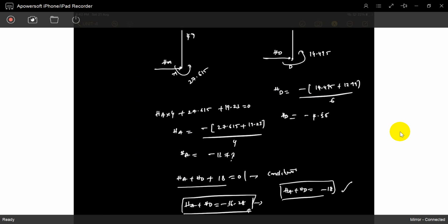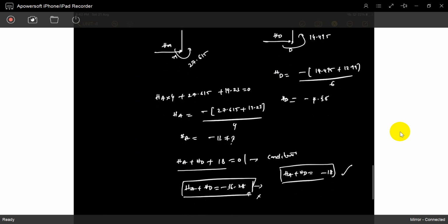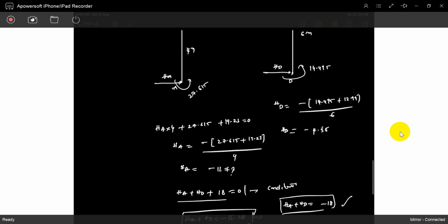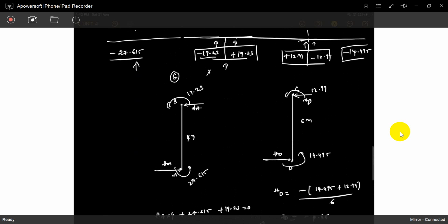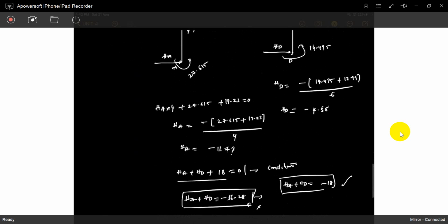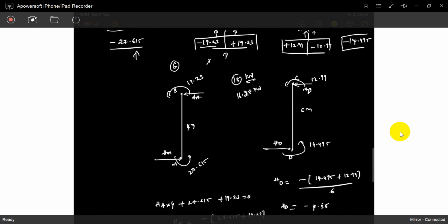This is right. This is not. So that means what? These moments are not exact for the 18 sway force. These moments are for only 16.28 kilonewtons. These moments are developed by the force of 16.28, not 18.